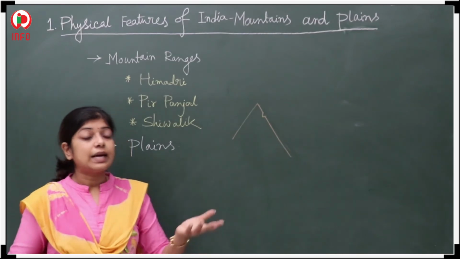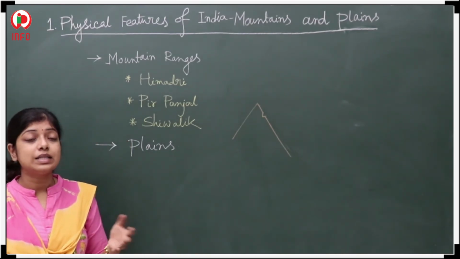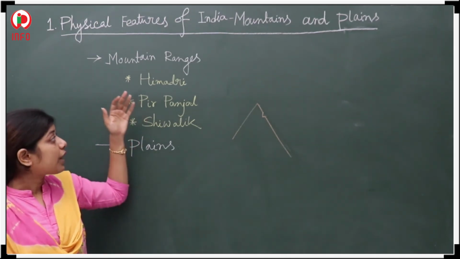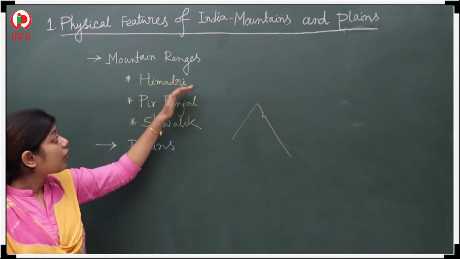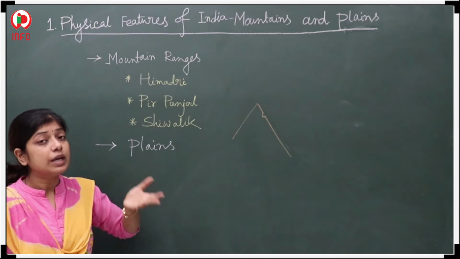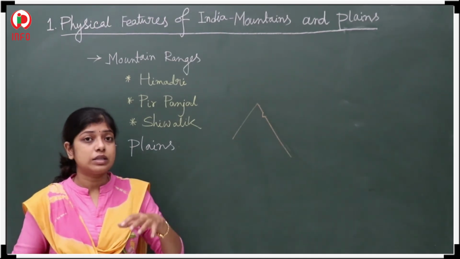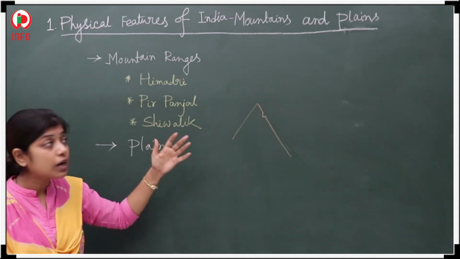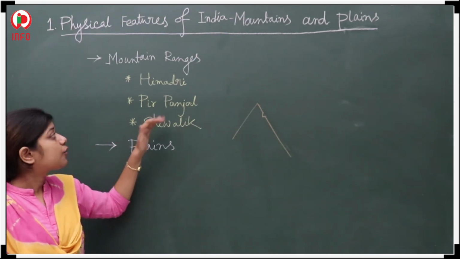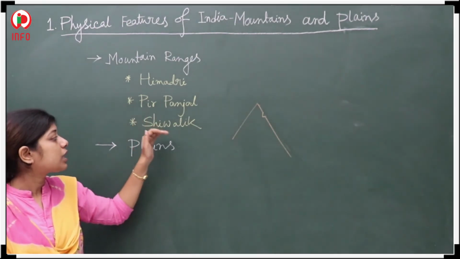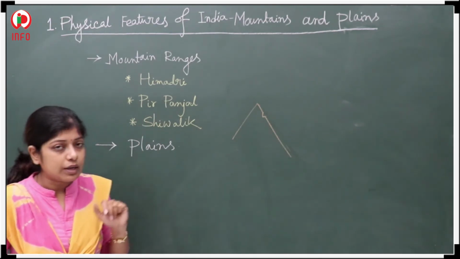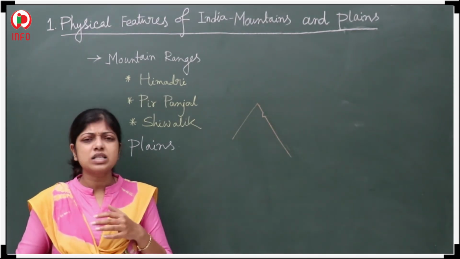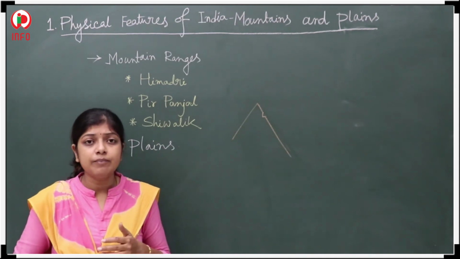We have seen that the Himalayan mountain range is the largest mountain range throughout the world, and it is divided into three parts. A mountain range means a chain of different mountains. The first and the highest one is the Himadri. The next one is the Pir Panjal, and the lowest one is the Shivalik. You may ask me, why did I differentiate them?